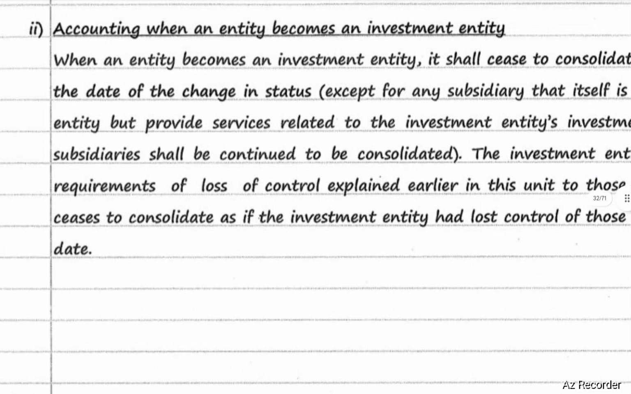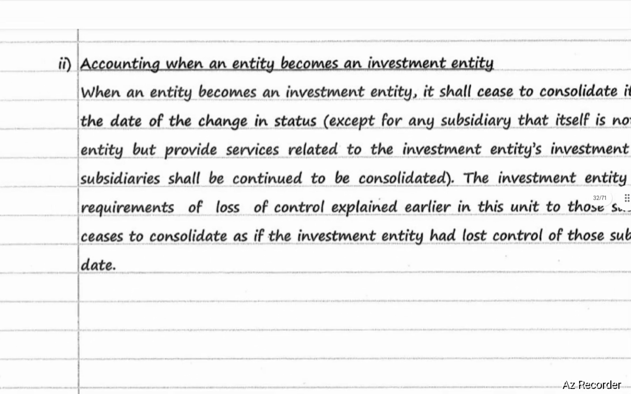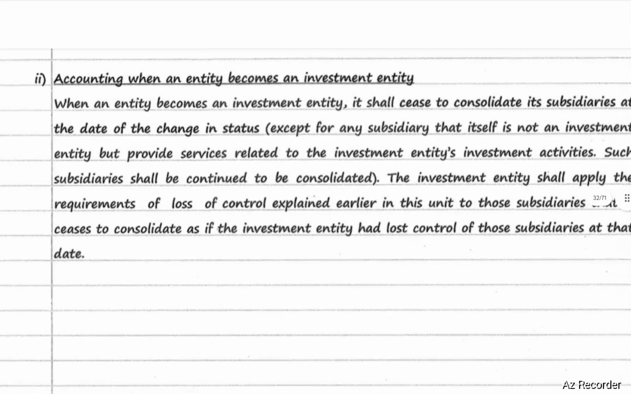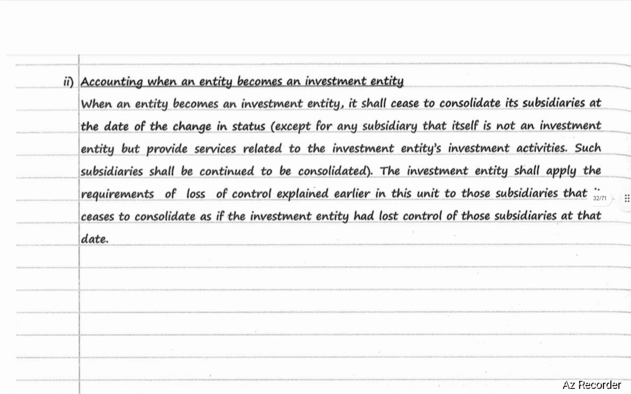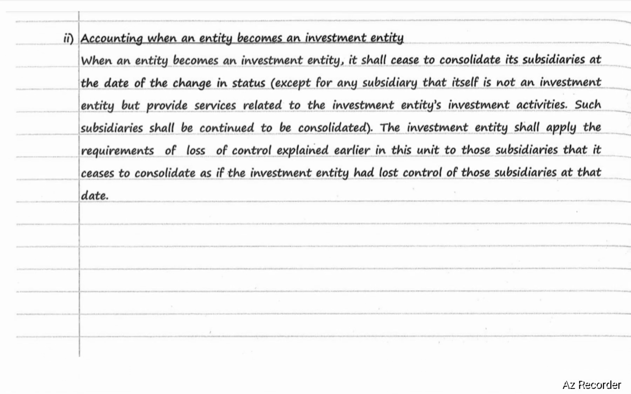Next, accounting when an entity becomes an investment entity. When an entity becomes an investment entity, it shall cease to consolidate its subsidiaries at the date of change in status, except for any subsidiary that itself is not an investment entity but provides services related to the investment entity's investment activities. Such subsidiaries shall continue to be consolidated.